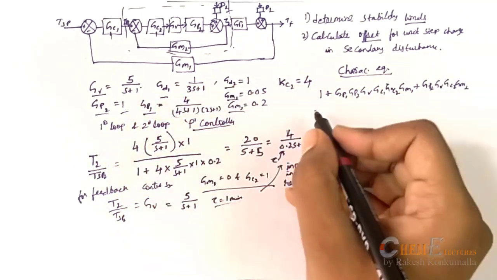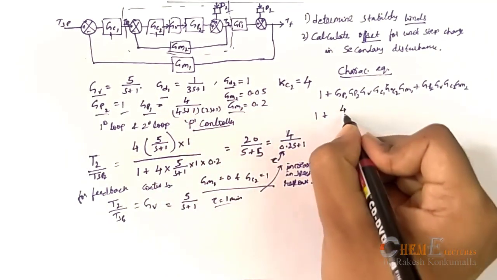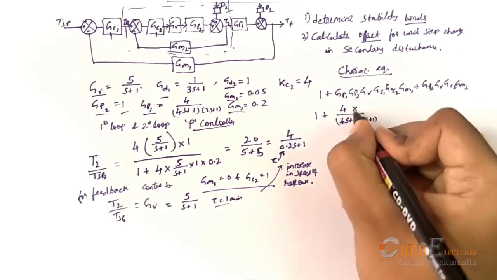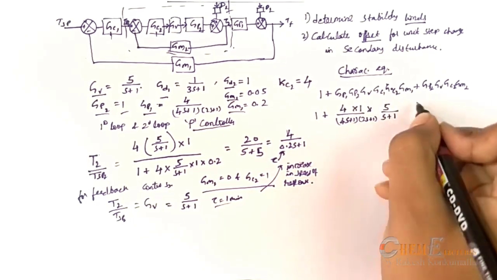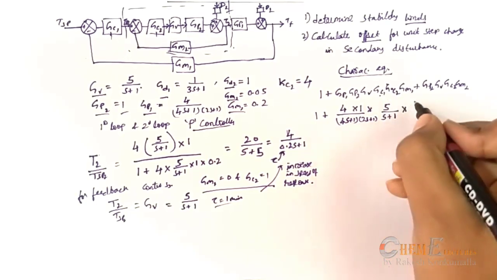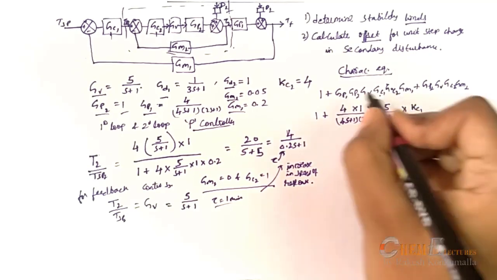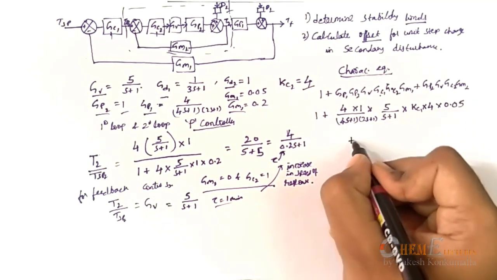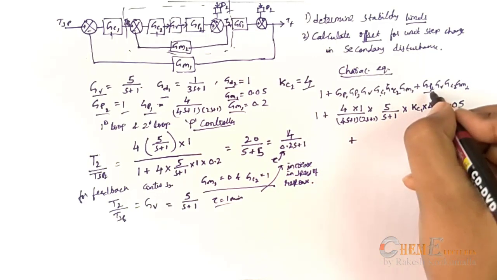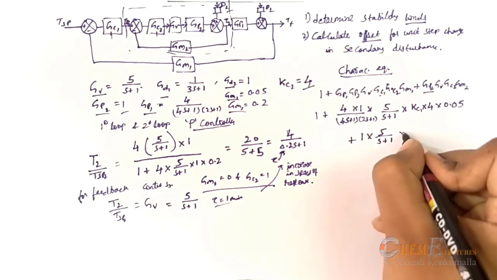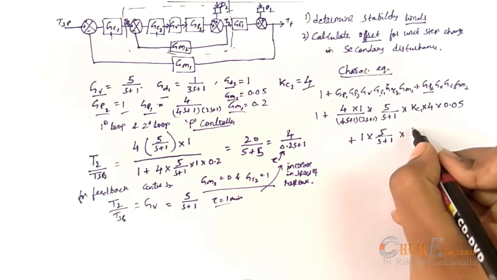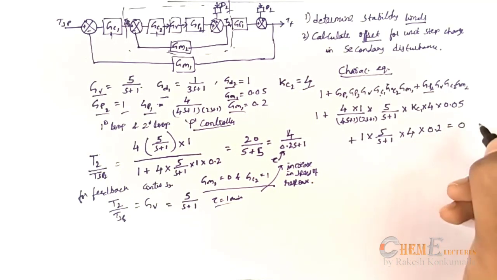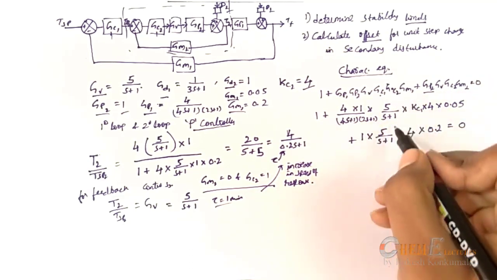From this, if you apply these values, 1 plus GP1 will be 4 by (4s plus 1)(2s plus 1), and GP2 is 1 into GV, 5 by s plus 1, and GC1 will be KC1, and GC2 is KC2, that is 4, into GM1 will be 0.05, plus the transfer function P2 is 1 into 1 by 5s plus 1, and the controller transfer function GC2 will be 4 and into 0.2 is equal to 0. This is how a characteristic equation is represented here.